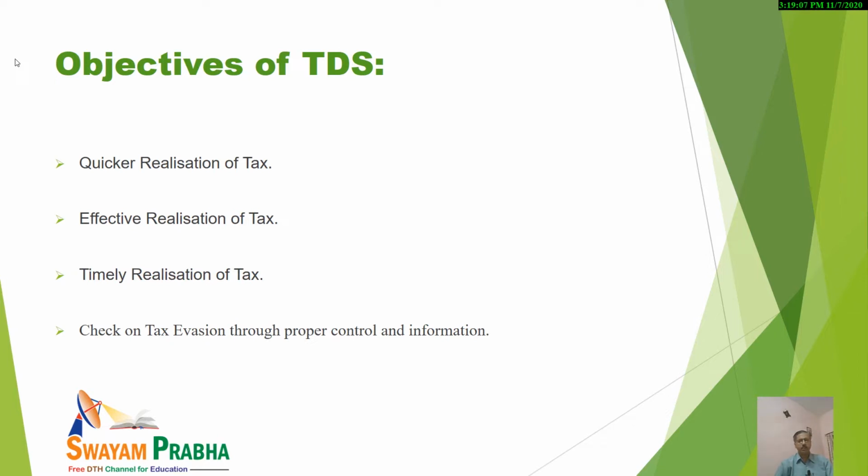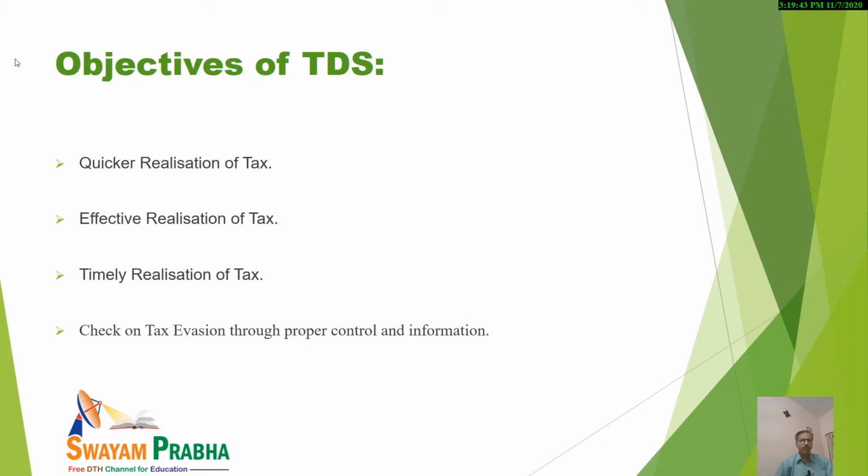When we place the responsibility of deducting the tax upon the payer himself, it will result in effective realization of tax. That is very much required in a country like India. Another objective is that the amount will be realized on a timely basis. It will not be delayed; rather we will get the amount in a timely manner.